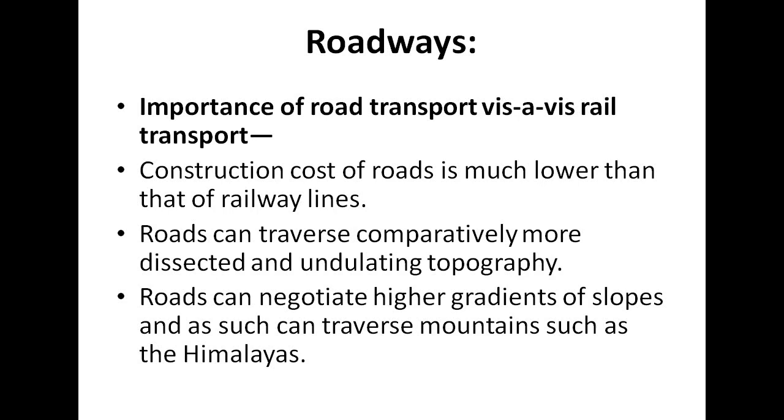Now roads can negotiate higher gradients of slopes, and as such can traverse mountains such as the Himalayas. So basically these roads can be built on the Himalayan slopes as well. Well, not that easily, but they can be built on the mountain slopes as well. But the railways can't do the same. So roads have a certain benefit, कि अगर आपको जाना हो तो आप roadways के through आराम से जा भी सकते हो.